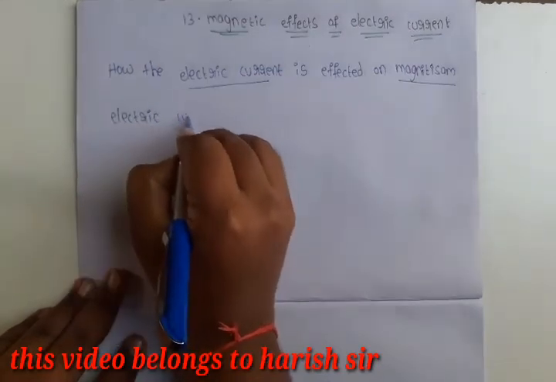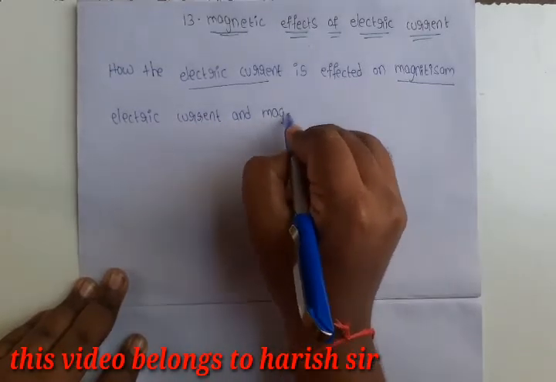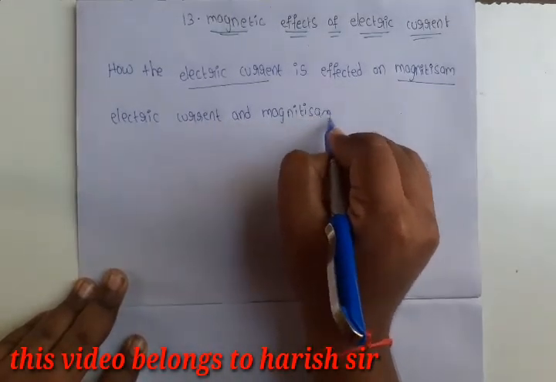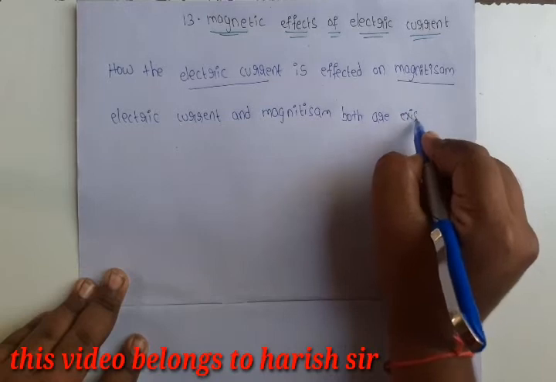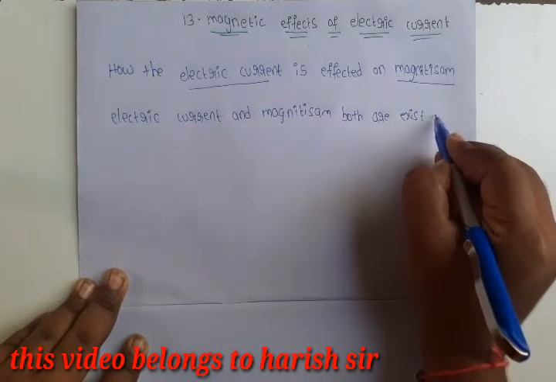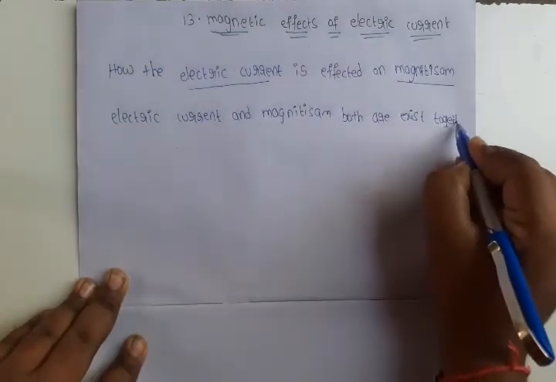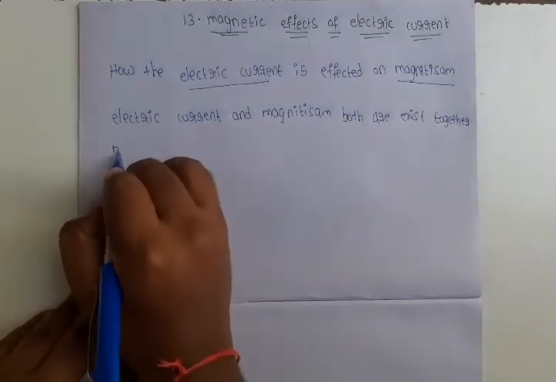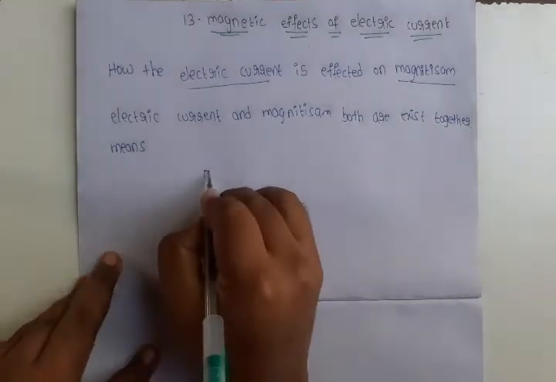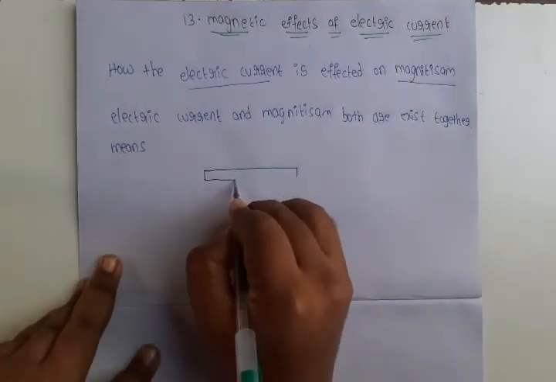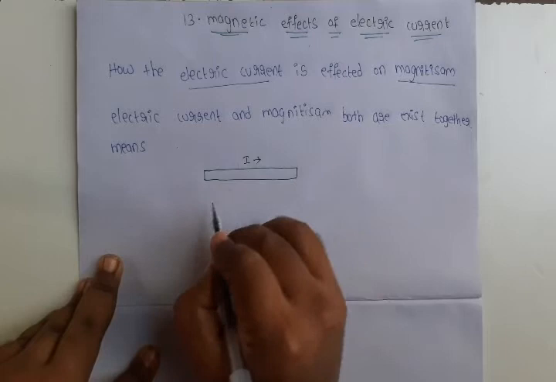Electric current and magnetism both exist together. This means, for example, this is a conductor, and some current I is flowing.